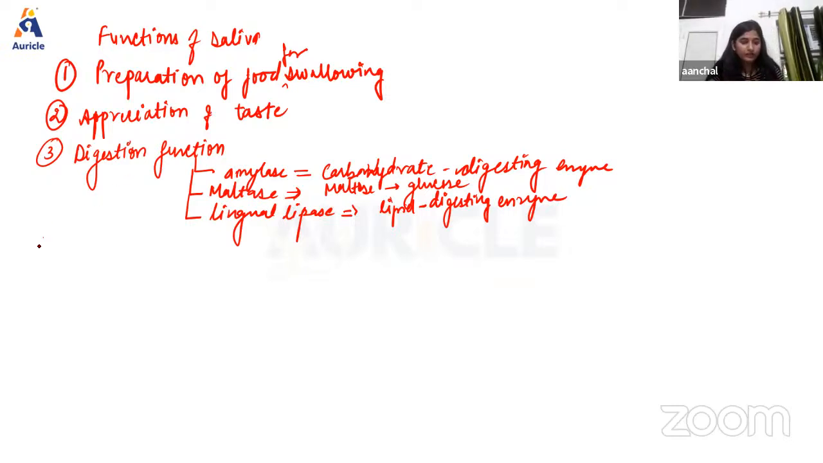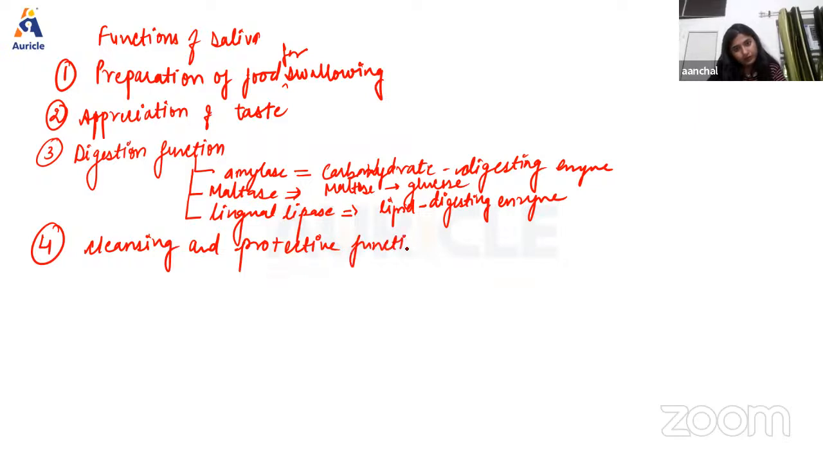Okay. Now another function we have is the cleansing and protective function. Due to the constant secretion of saliva, the mouth and teeth are rinsed and cleared of food debris, shed epithelial cells, and also some foreign particles. In this way, saliva prevents bacterial growth by removing materials which may serve as culture media for bacterial growth, right?